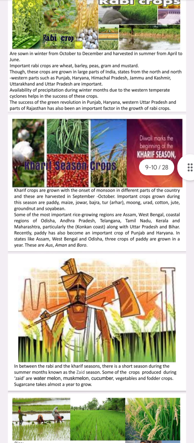Some parts of our country, India. Most of the important rice growing regions are Assam, West Bengal, coastal regions of Odisha, Andhra Pradesh, Telangana, Tamil Nadu, Kerala, and Maharashtra.